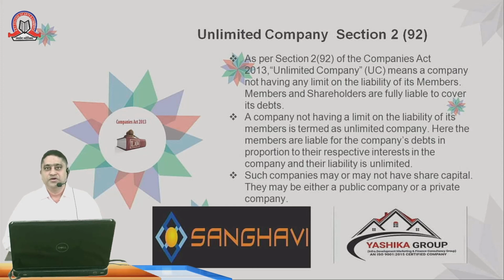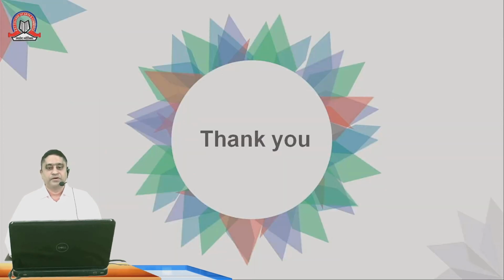So students, we understood in my earlier video as well as in this video the different types of companies: statutory companies, chartered companies, and registered companies. Under registered companies we have discussed 15 types. So this is how the classification of companies is done as per the Companies Act 2013. Thank you all.